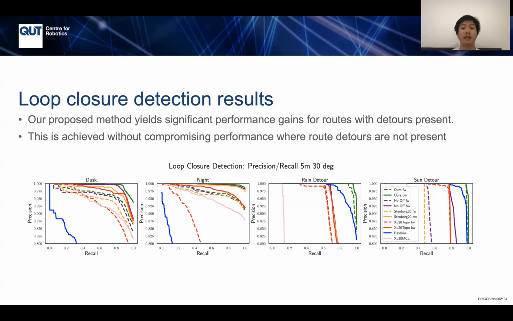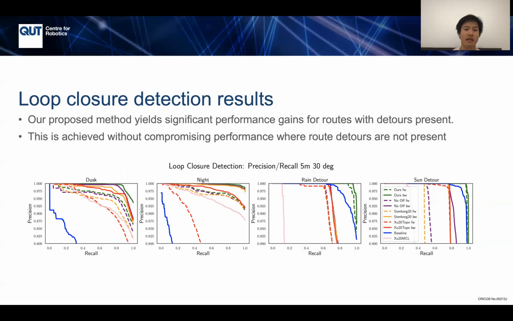Our proposed method yields substantial performance gains when detours are present. We can see this in the rain and the sun traverse. Higher and to the right is better. Our method, the dark solid green line, is our best performing method. What we can see is massive improvements compared to our single image baseline, as well as other comparable filtering based systems. To the left, we see the dusk and the night traverse, so no route deviations, and we show that our method yields very strong performance, comparable, if not better than state of the art as well.